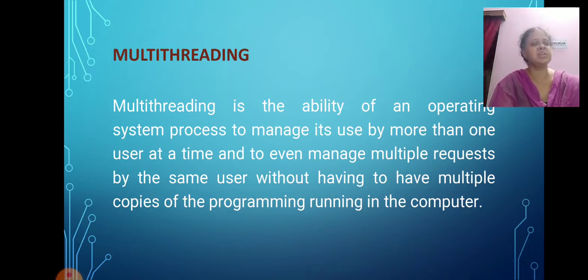Program responsiveness allows a program to run even if part of it is blocked using multi-threading. This can also be done if the process is performing a lengthy operation.